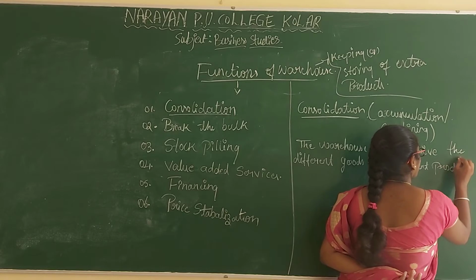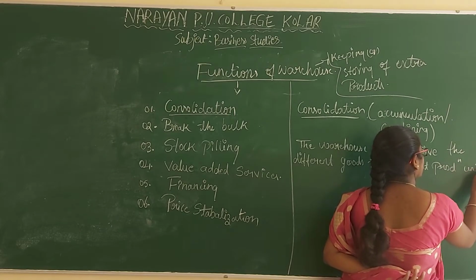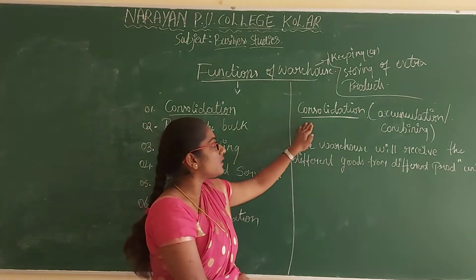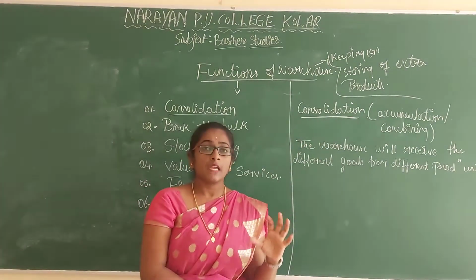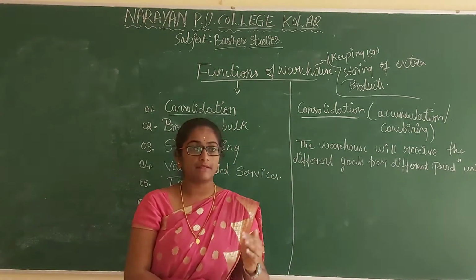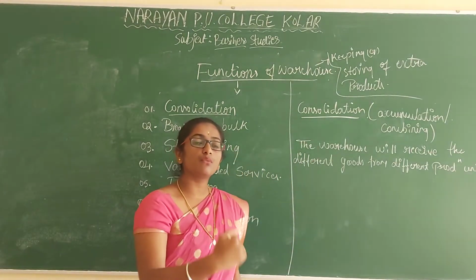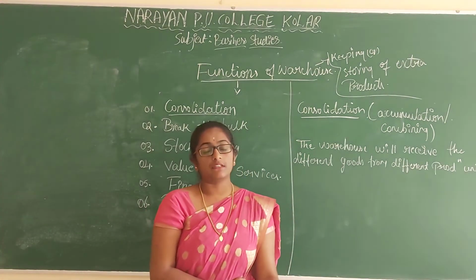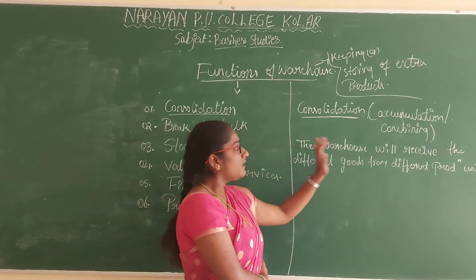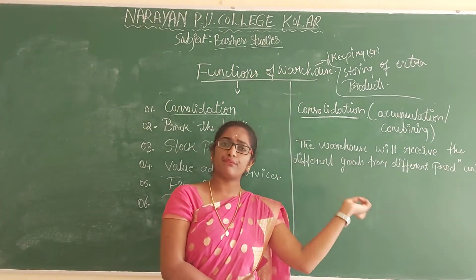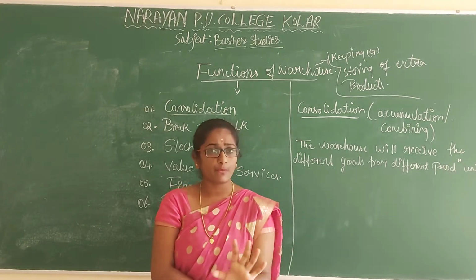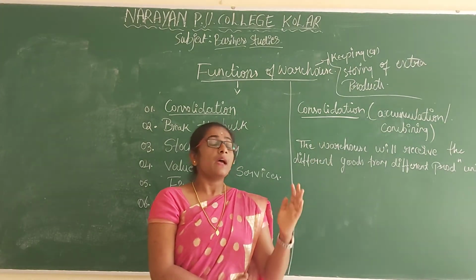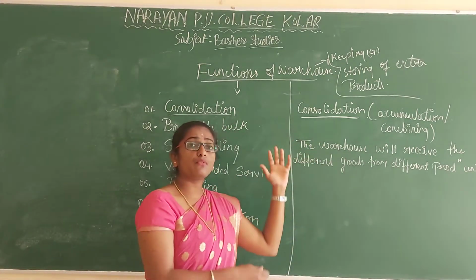In consolidation, the warehouse will receive different types of goods or products from different producers, from different production units. All these products are put together.